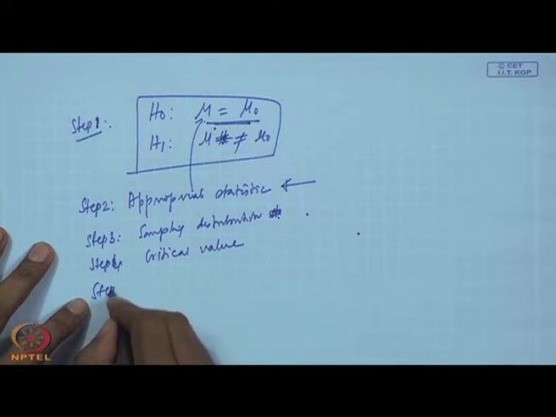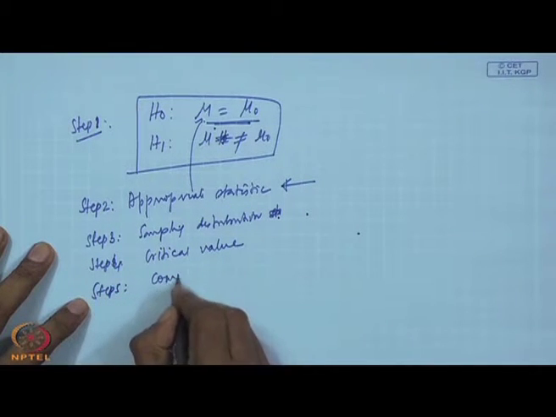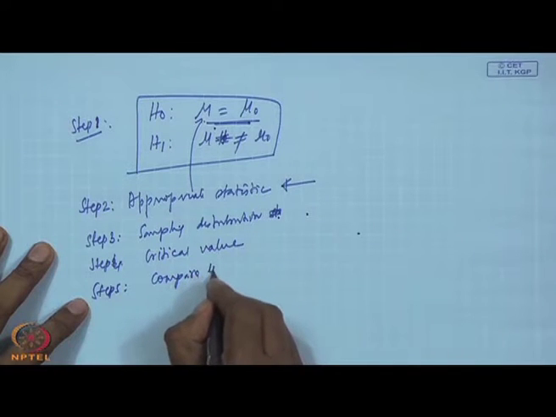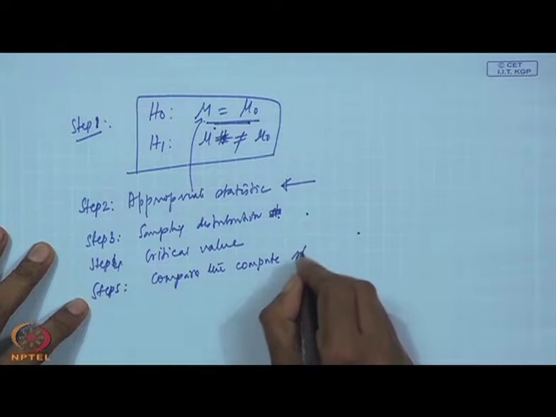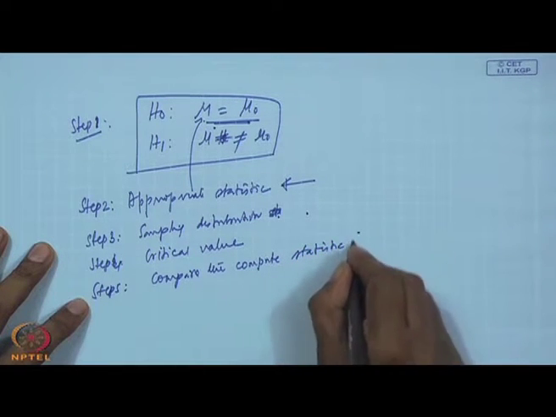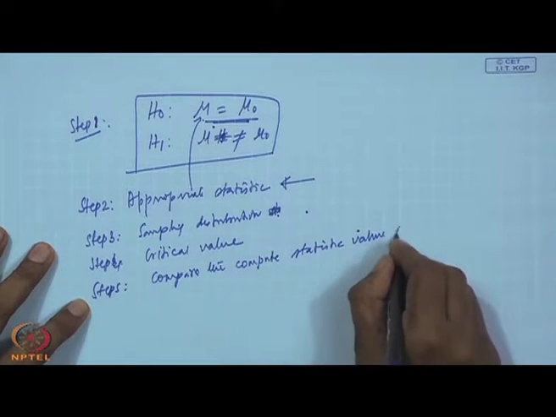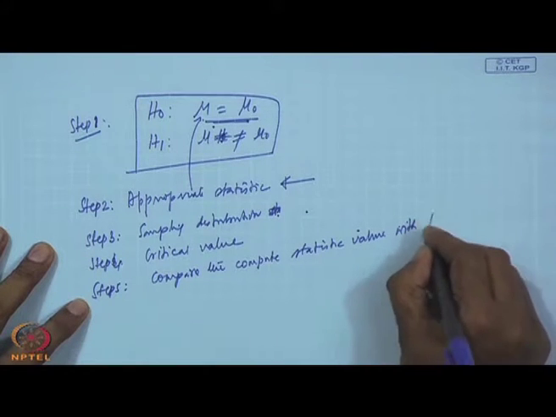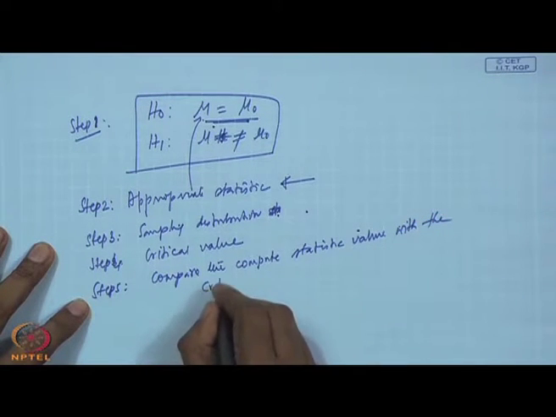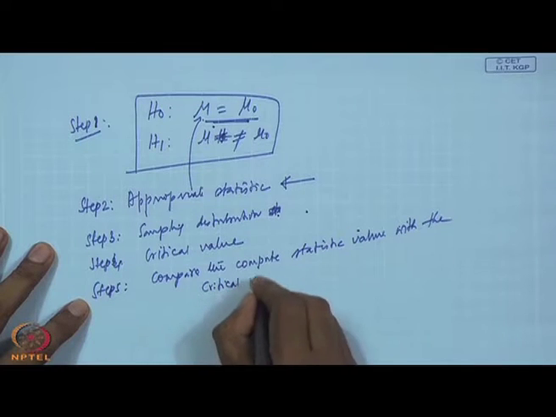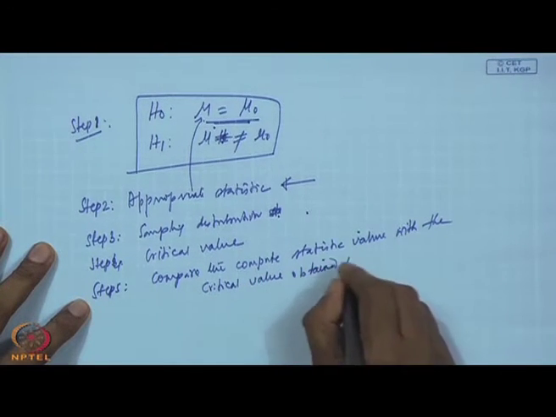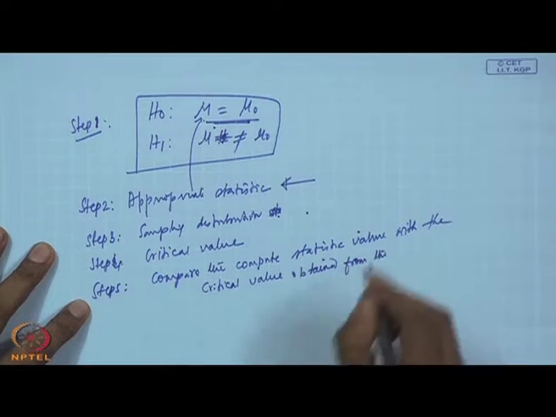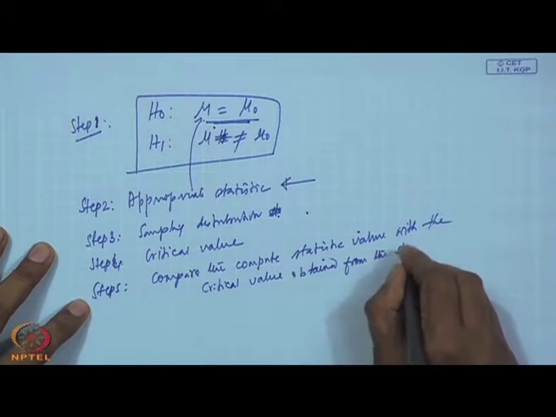Then your step 5, compare the computed statistic value with the critical value obtained from the statistical table.